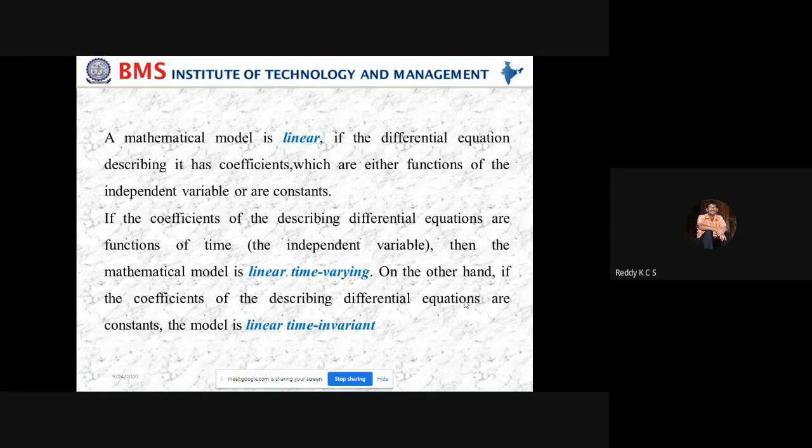We will also study how to write the equilibrium equations for the analogous networks, and how to solve mechanical systems of different types: rotational, translational and gear trains, along with the derivations of the transfer functions of various elements. That is why we are discussing what kind of mathematical models are present in this chapter: linear time varying as well as linear time invariant.